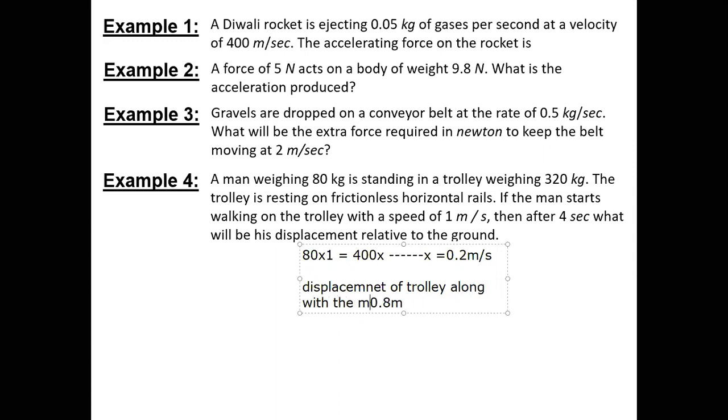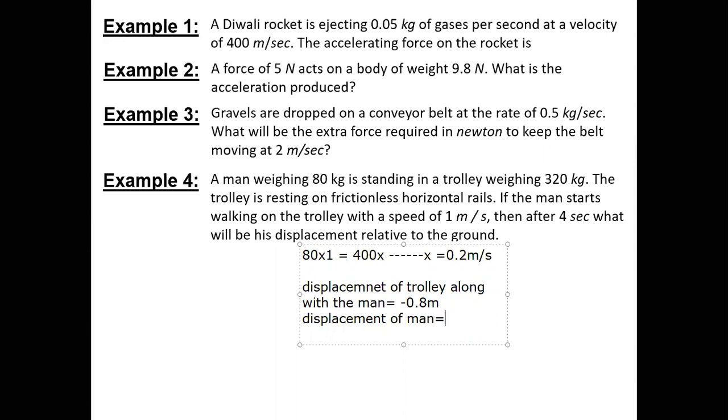So then what would be the displacement relative to the ground? I did not understand that one. Entirely the trolley got displaced in the backward direction. Yes, sir, I can directly write it as minus 0.8. Along with that, what was the displacement of the person?